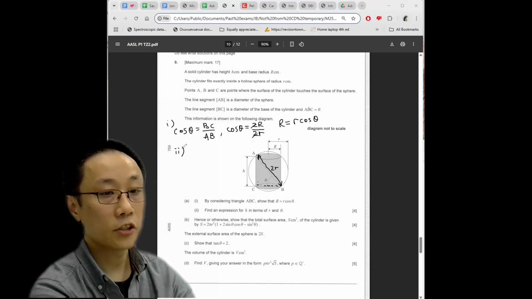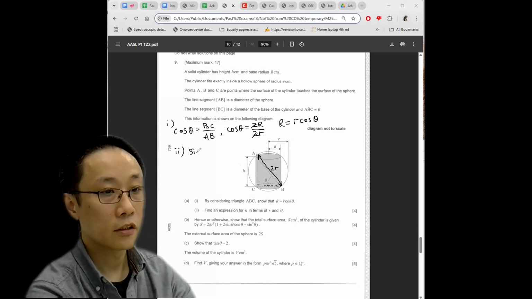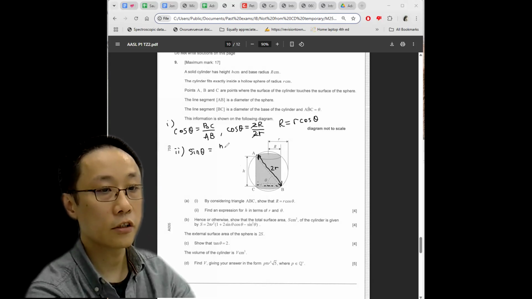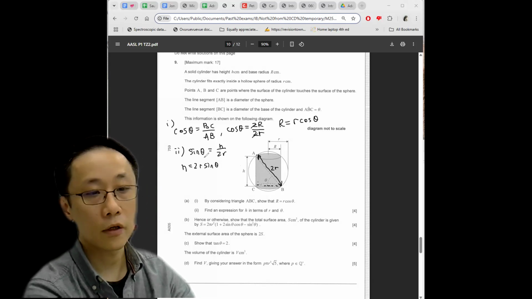Find the expression for h in terms of r and theta again. This is another SOHCAHTOA circumstance. Sine theta equals h over 2r, so h equals 2r sine theta. Zero IQ question.